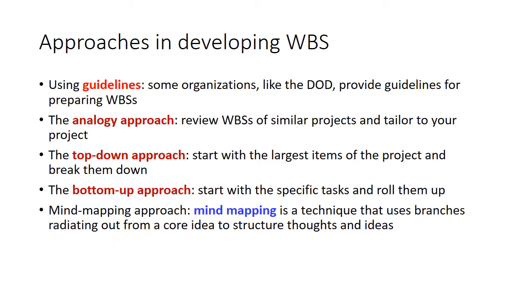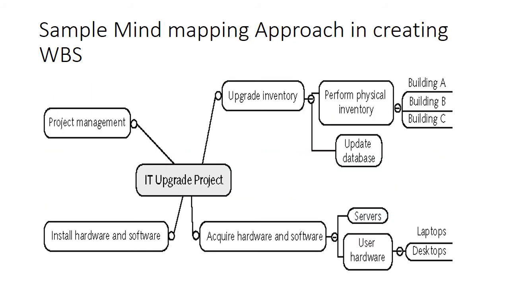So approaches in developing the WBS or work breakdown structure. So how can we develop that? Analogy approach means review work breakdown structure of similar projects. Like in the past you had worked on similar projects 2 to 3 years ago. Look into those files, read it and get an idea of it. Top down means we start with larger items of the project and then break down to smaller ones. Bottom up approach starts with specific tasks and rolls them up, and mind mapping approaches as discussion we can use to get some idea about the function.